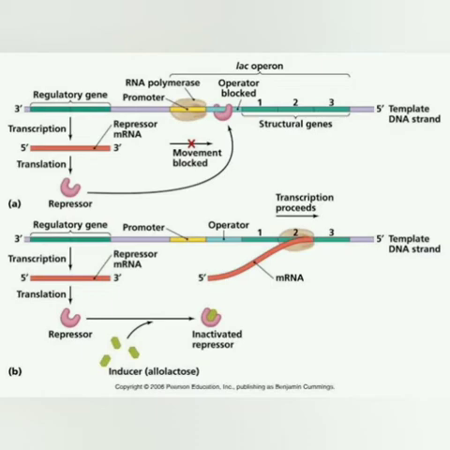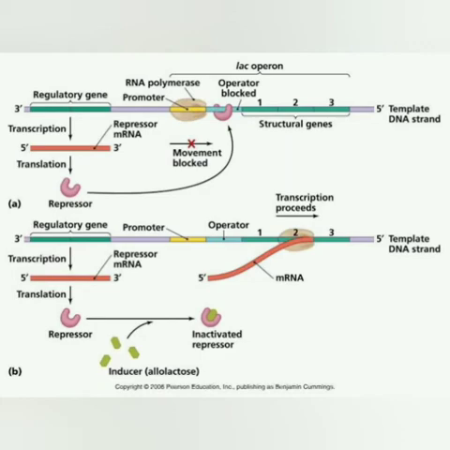As we can see, it is a 3' to 5' template strand. The transcription will begin from the 3' end and will end at the 5' end. When transcription starts, it starts from the promoter site and transcribes the regulatory gene. By this transcription, we get the repressor mRNA, which is from 5' to 3', and by translation it gives us the repressor protein, or repressor lac. This generally binds to the operator site.